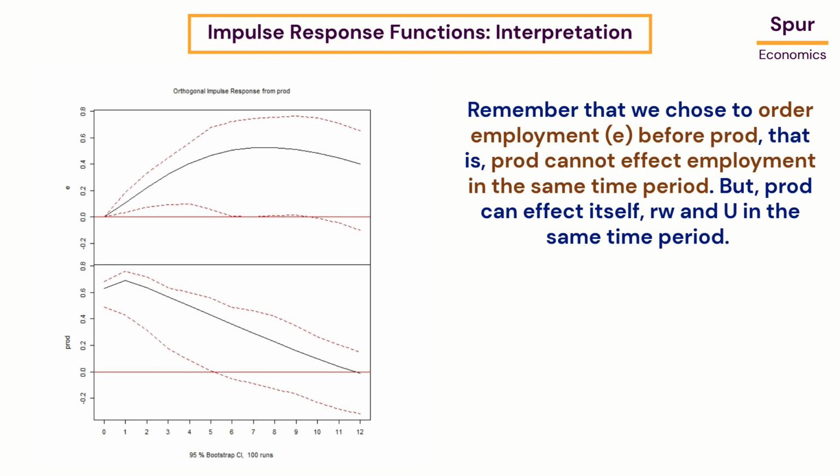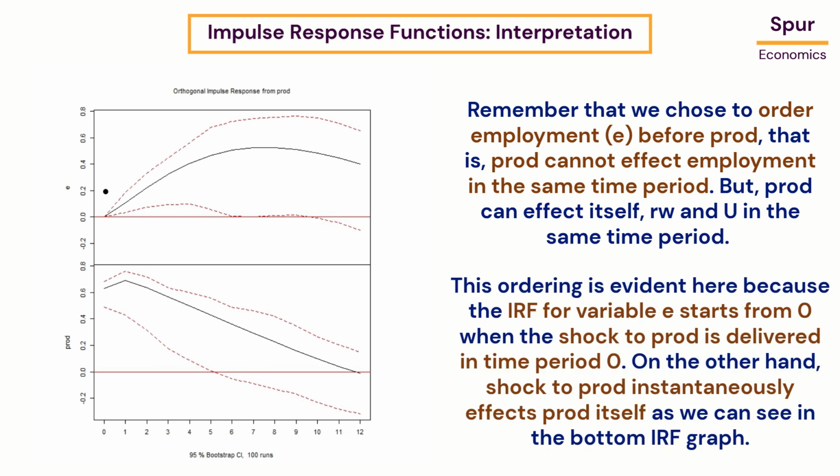Remember that we chose to order employment E before prod. That is, prod cannot affect employment in the same time period. But prod can affect itself, RW and U, in the same time period. This ordering is evident here because the IRF for variable E starts from 0 when the shock to prod is delivered in time period 0. On the other hand, shock to prod instantaneously affects prod itself, as we can see in the bottom IRF graph.